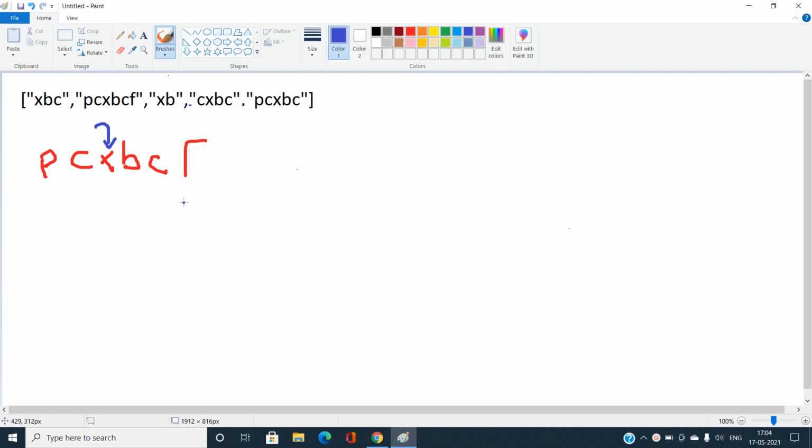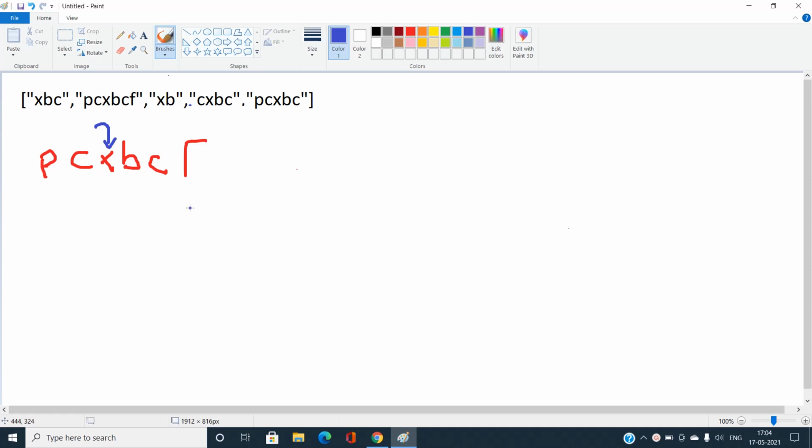After eliminating every character, we will have a new string, and I will check whether that string exists in my array of strings or not. And if that string exists in my array of strings, I will just take the maximum, that is, the maximum length of the chain ending at my new string.